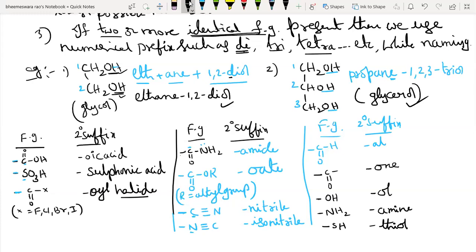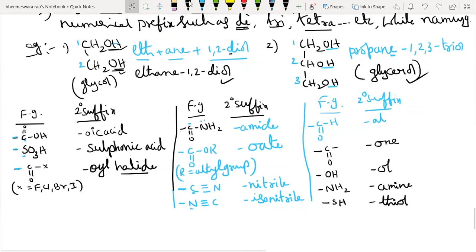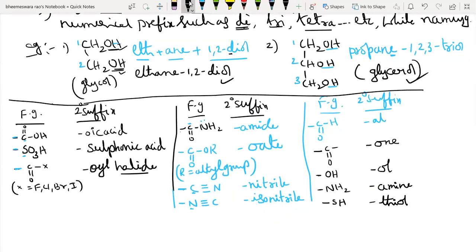So these are the functional groups having suffixes. But students, there are some functional groups which have no suffix, which have only prefix. Don't worry, just revise for a moment.